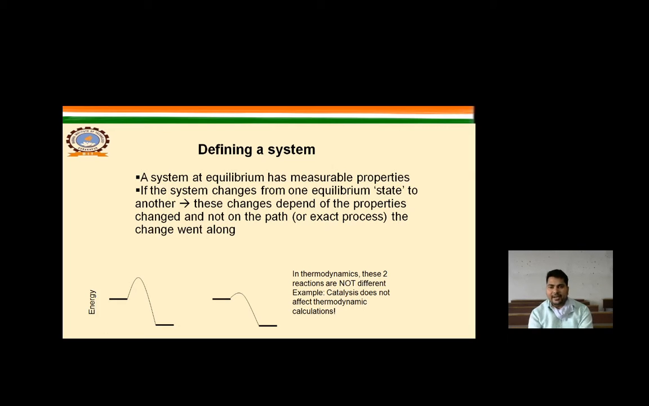Defining a system. What is a system? A system at equilibrium has measurable properties. If the system changes from one equilibrium state to another, these changes depend on the property changes and not on the path the change went along. In thermodynamics, reactions are not different. For example, a catalyst does not affect thermodynamic calculations.